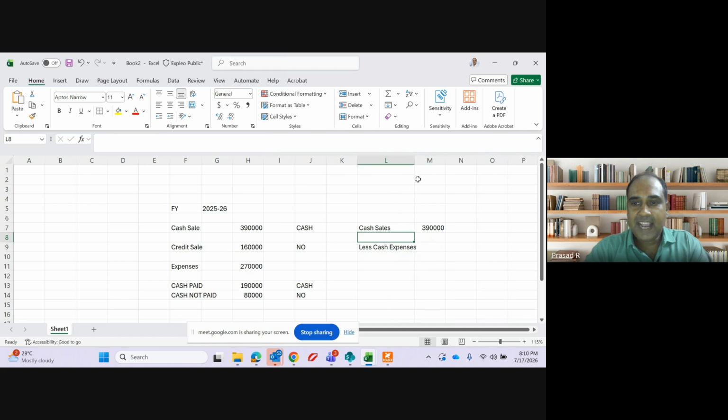My cash expenses are how much, guys? Minus 1,90,000. So my profit is cash profit. This is called cash profit. Cash profit is how much? 3,90,000 minus 1,90,000, 2 lakh rupees is my cash profit.